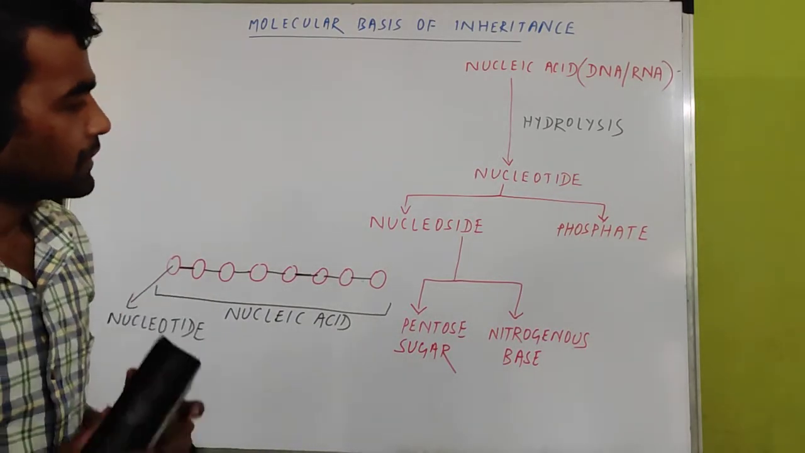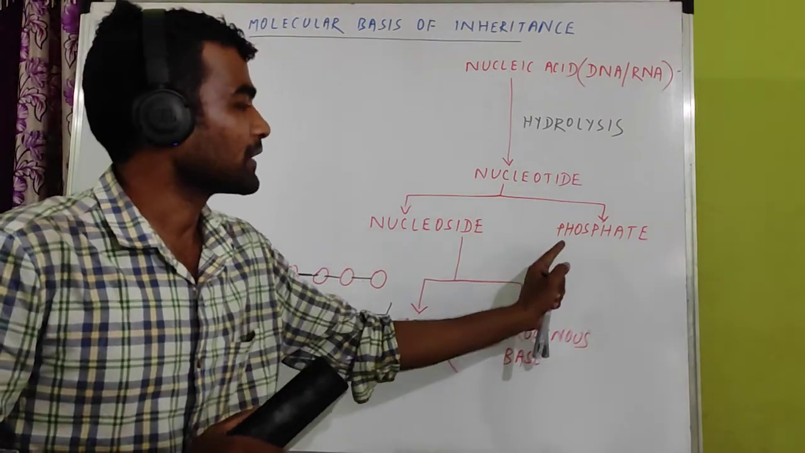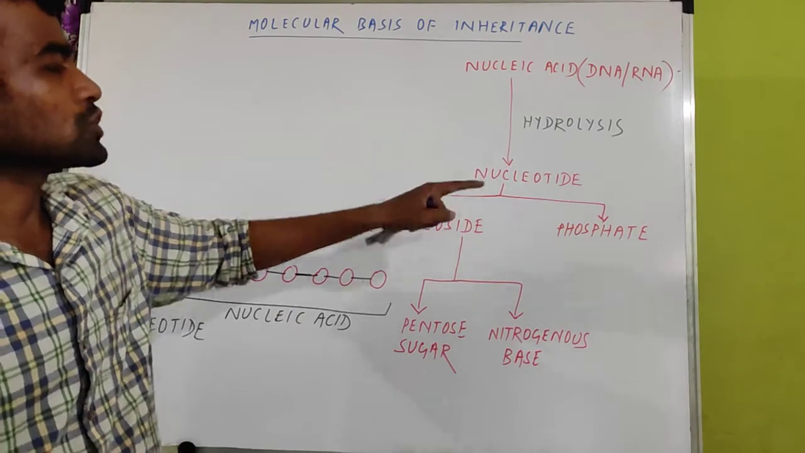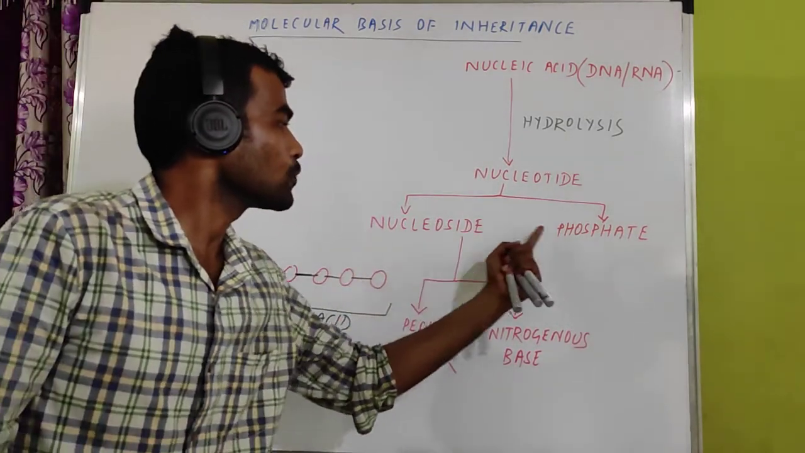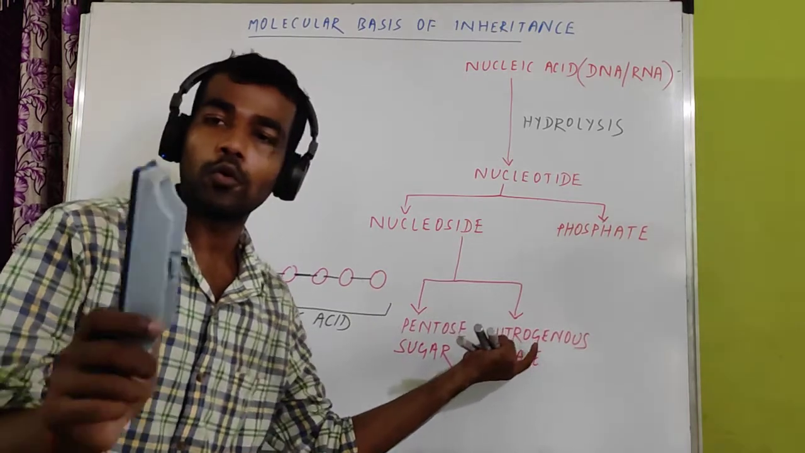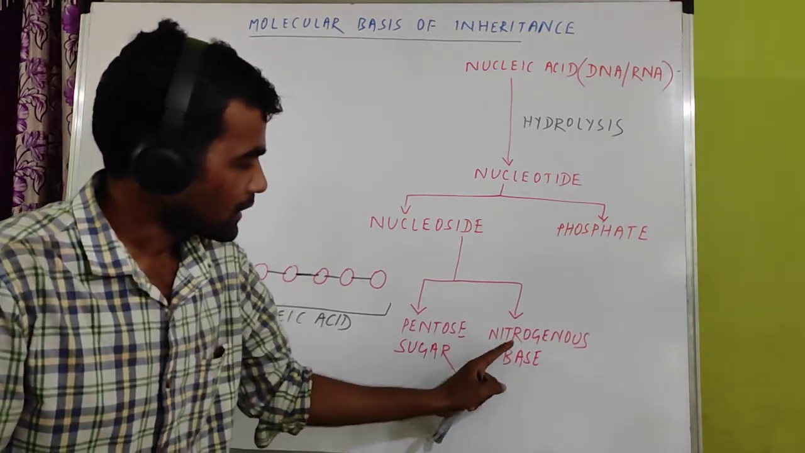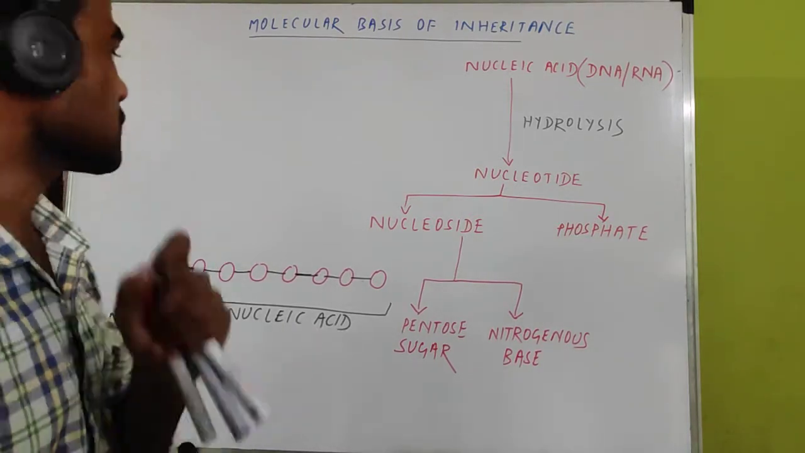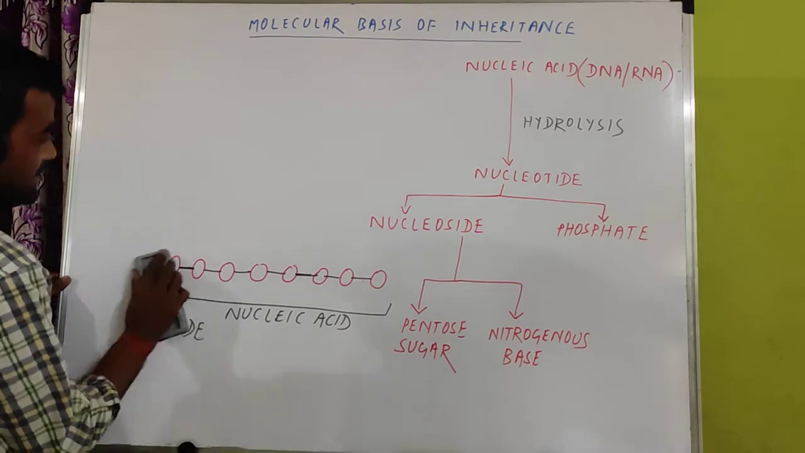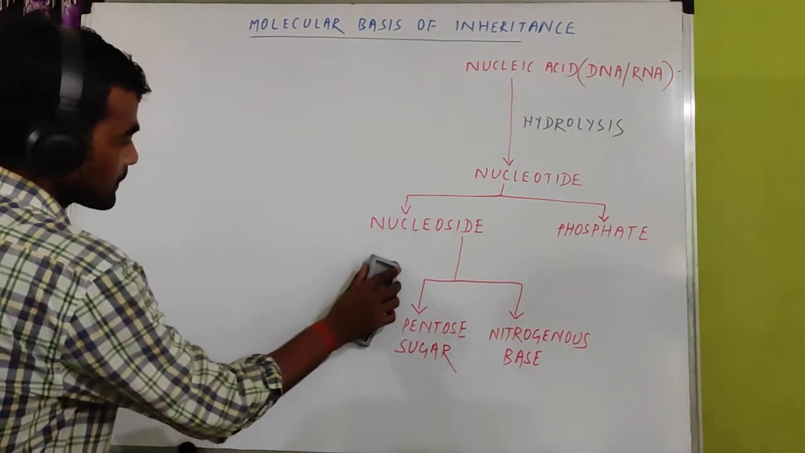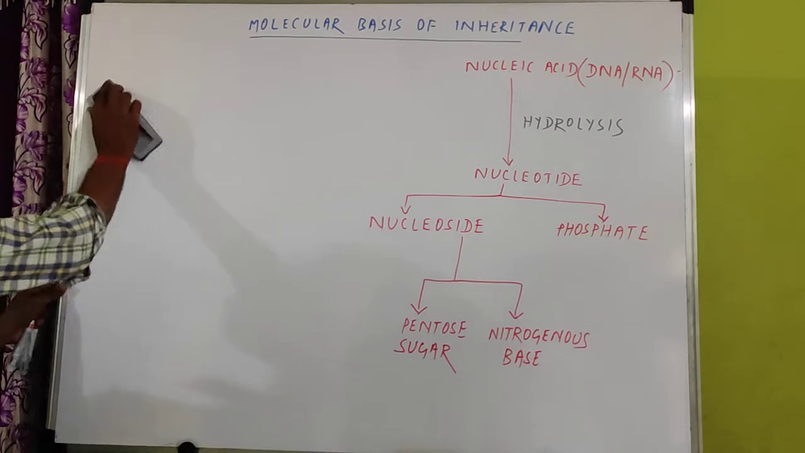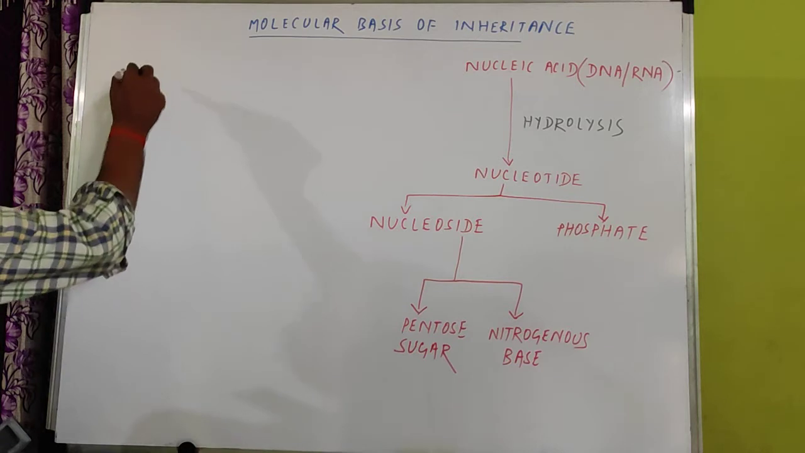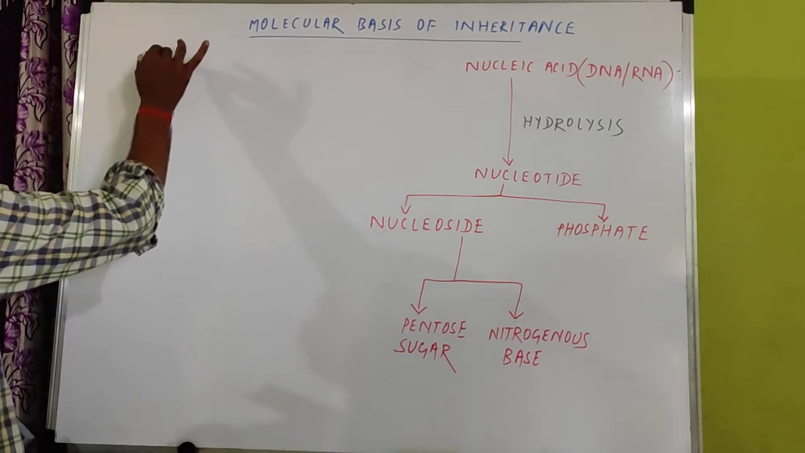So now we will discuss about each component, parts. Mainly, if you look at the nucleotide, it consists of three components. First we have divided into two, again this one is divided into two components. So total is three: pentose sugar, nitrogenous base, phosphate. So now one by one we will discuss about each component. First we will discuss about the first component, that is called pentose sugar.